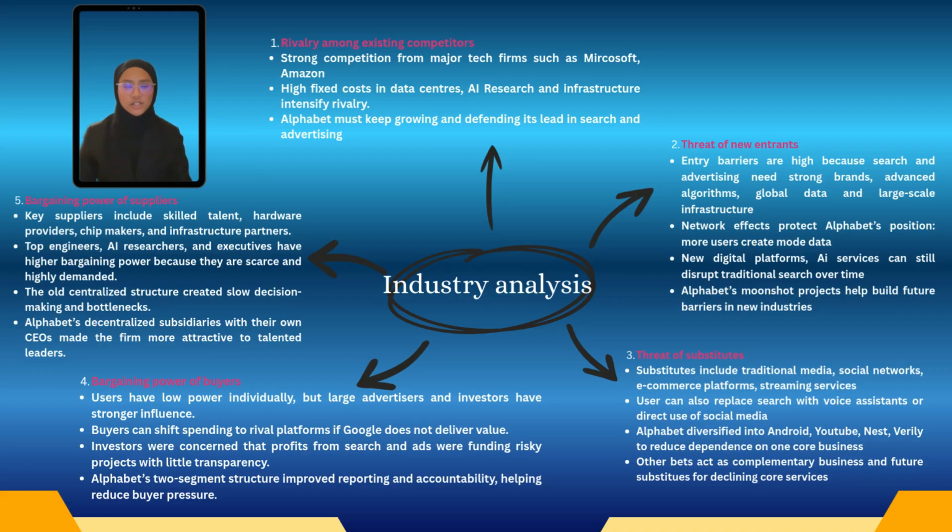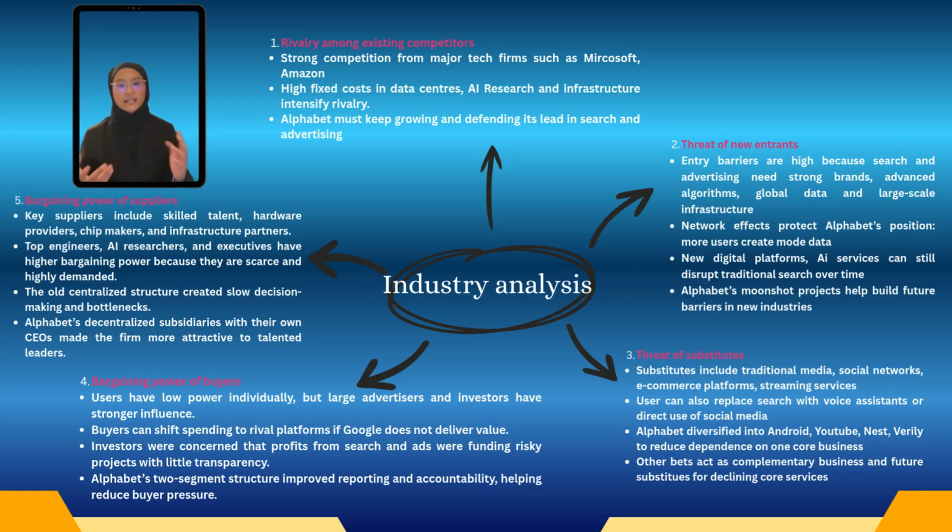The Alphabet structure formalized this by placing this activity into Other Bets, allowing them to grow independently and reduce the firm's dependence on any single product. Fourth, the bargaining power of buyers is mixed but important. Individual users have low power, but large advertisers and investors can exert much stronger influence because they can shift spending or